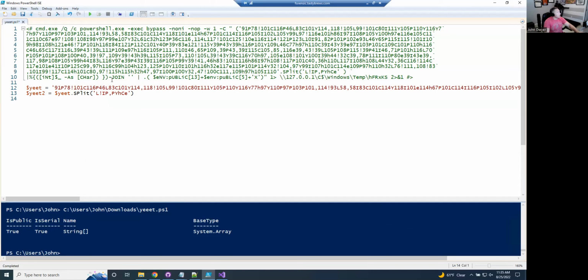Okay, and then the next part here, and this is probably where most people are going to get tripped up, is it's piping the output of that, our string array, into this. Now, this is where it can get confusing. If you're not familiar, in PowerShell shorthand, the percentage sign is a for each loop. So I'm going to expand this out of shorthand so you can see exactly step by step what's happening. But just know that you could just pipe that yeet to that command right there and get the output. Very similar, but it's good to know what is happening underneath the shorthand. So we're going to just create a for each loop here manually.